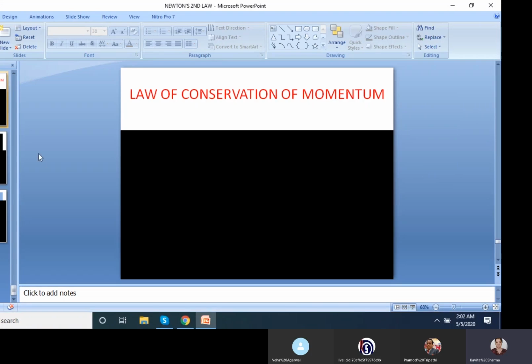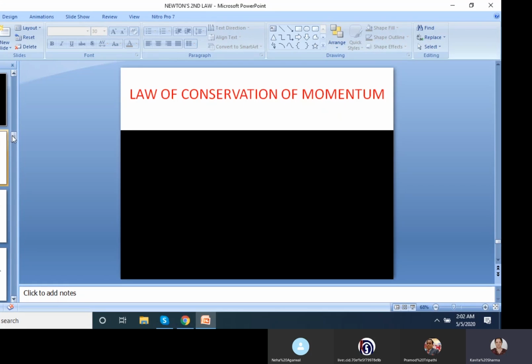So in this chapter, the first part we have done Newton's first law, inertia, force, application of inertia. Now in this portion we have done Newton's second law of motion. We have done how acceleration depends upon the mass and the force, right? From Newton's second law, we have derived the formula force is equal to m into a.